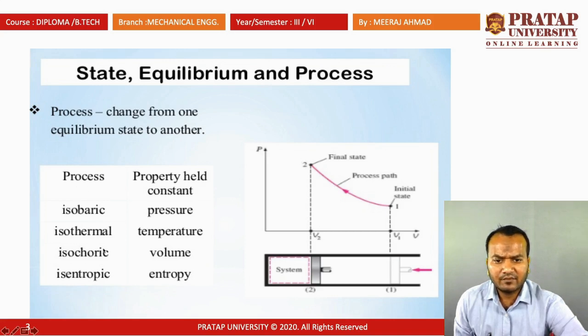There are different processes in thermodynamics. Isobaric means constant pressure process. Isothermal means temperature is constant. Isochoric means volume is constant. Isentropic means entropy is constant.